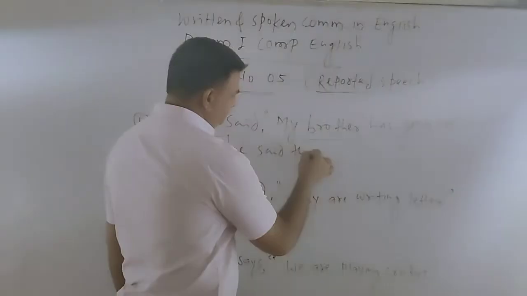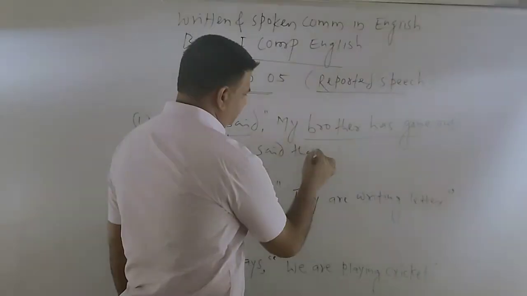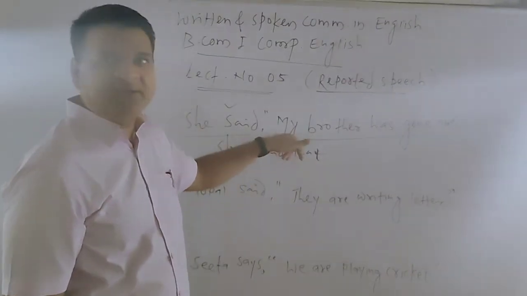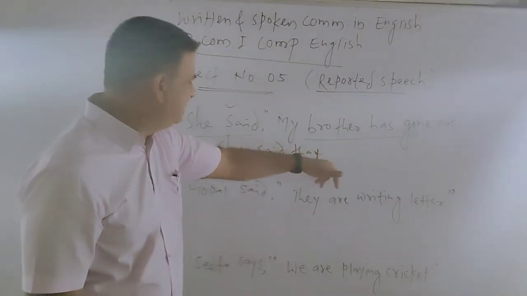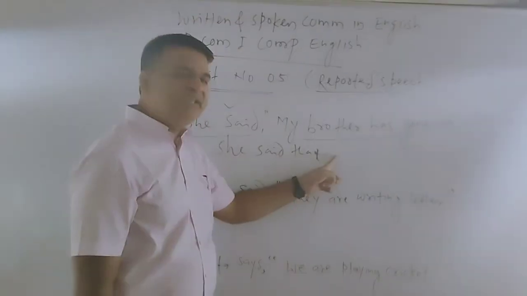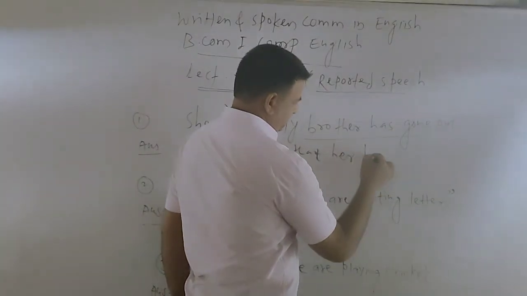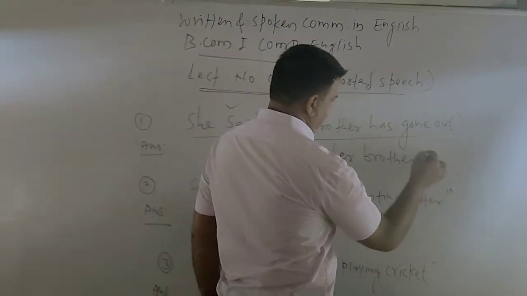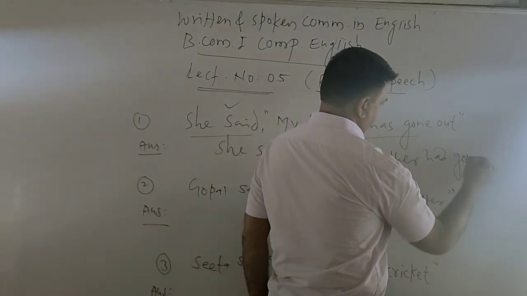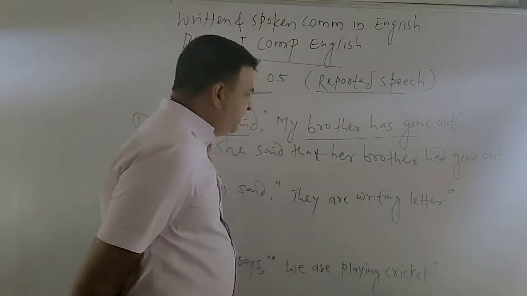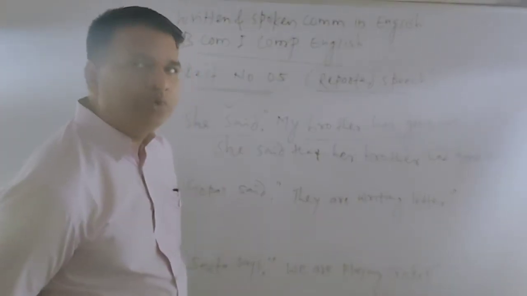She said that my brother has gone out. Who says? She says. She says, so whose brother? Her brother. We can't use "my"; instead of "my" we use "her". If it is "he said", we say "his brother". She said that her brother had gone out.